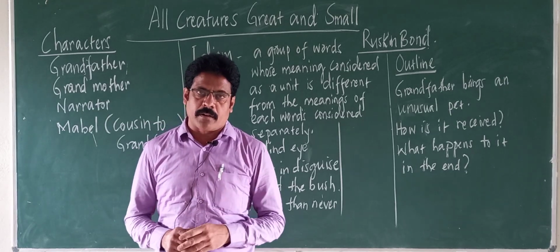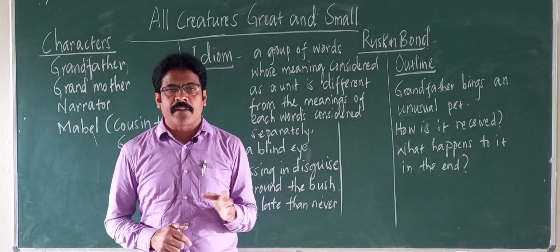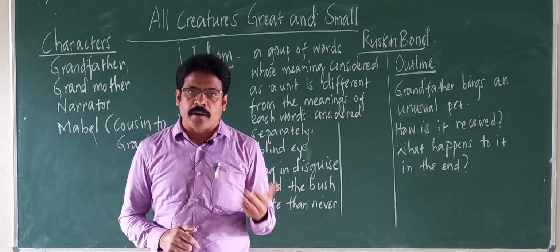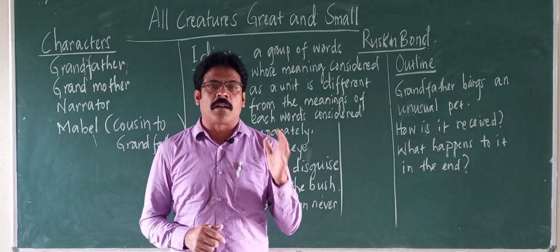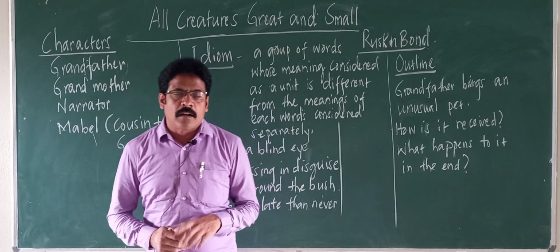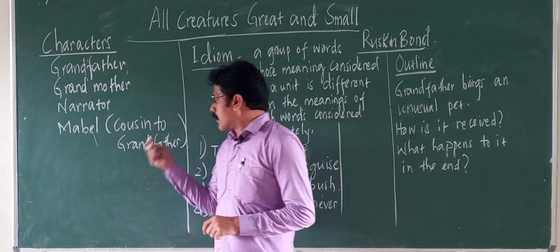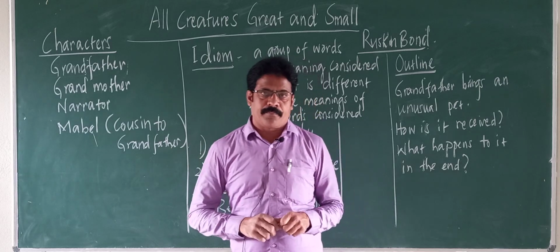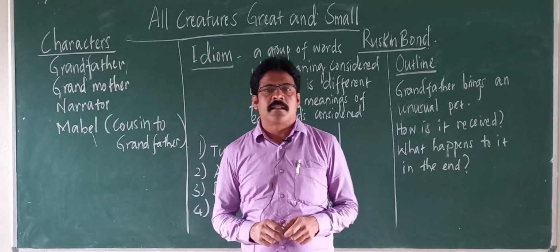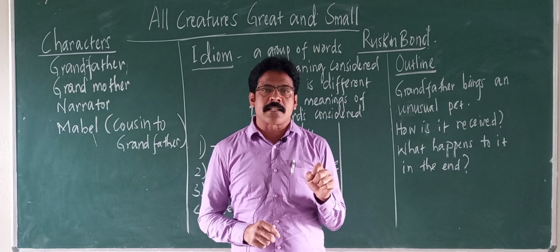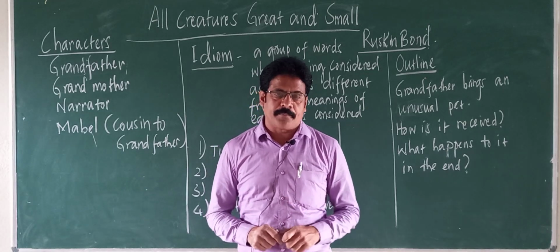He is the observer. He observes everything and he narrates the story from his viewpoint. And the next character is Mabel. Mabel is cousin to grandfather.